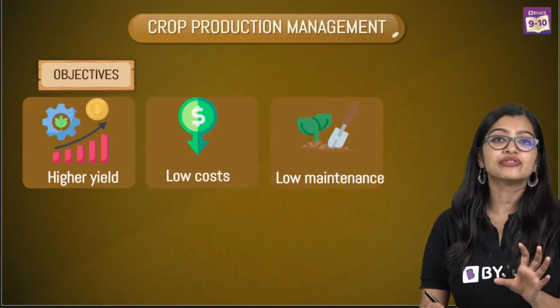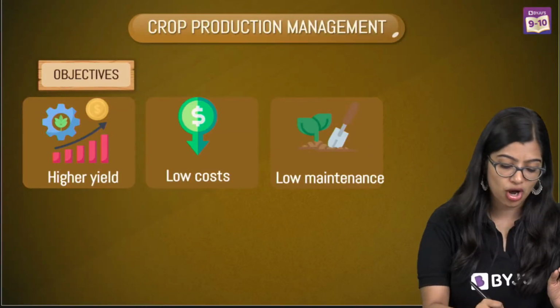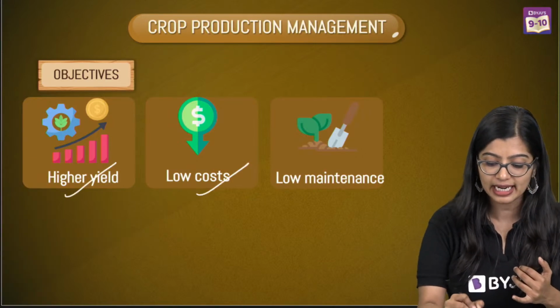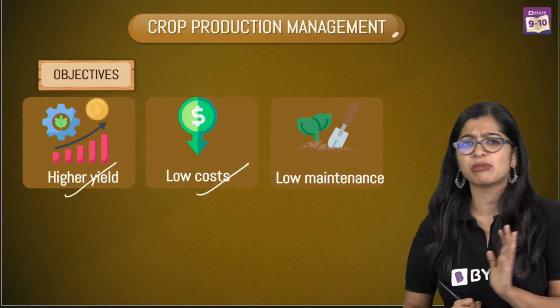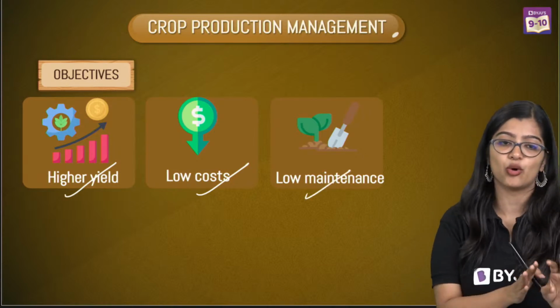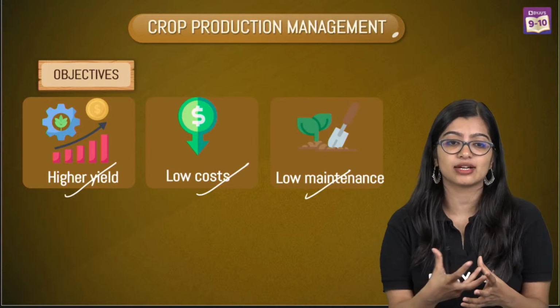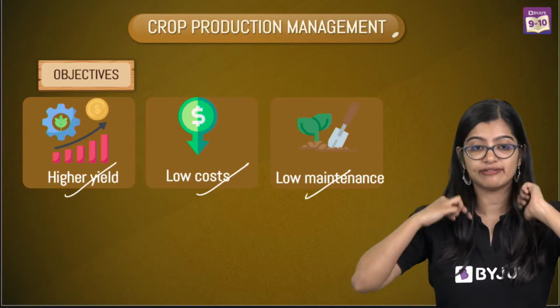So at the end of the day, when you are growing your crops, after you have your desired crops, it's important that you get high yield, but make sure that you don't invest too much money also. Low costs and low maintenance, right? So based on the money that is getting invested also, we see that we will be able to divide it.